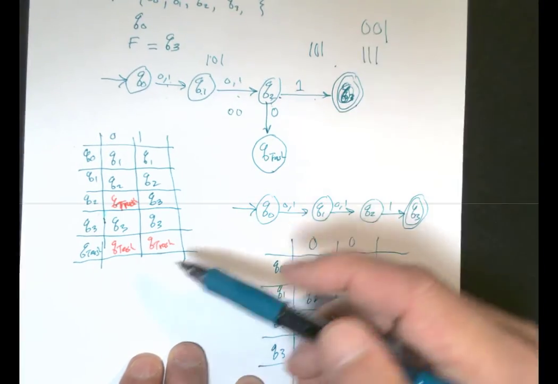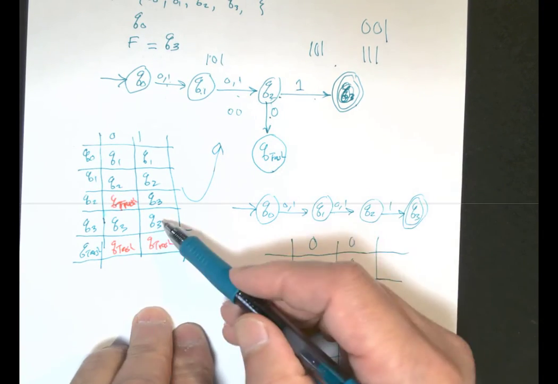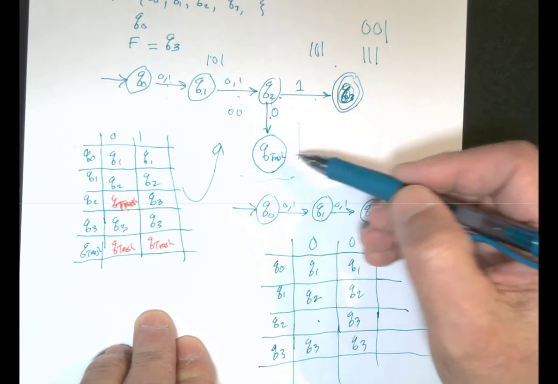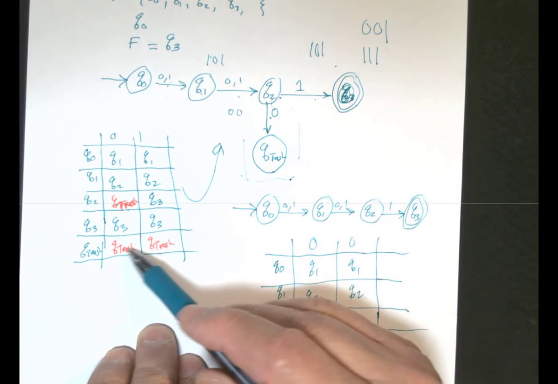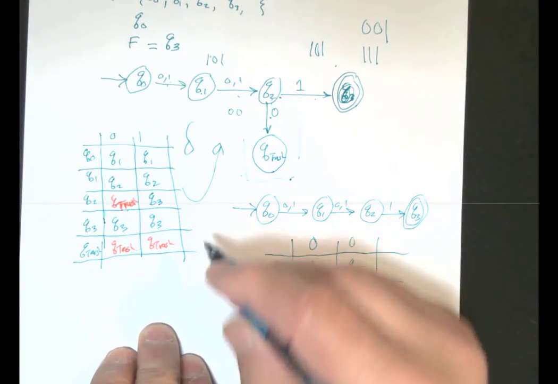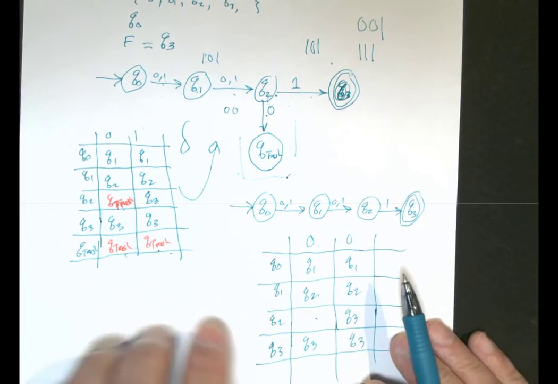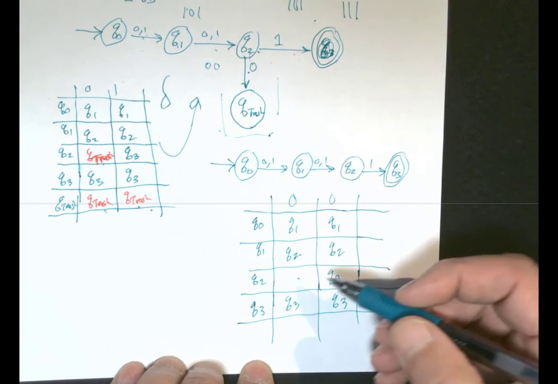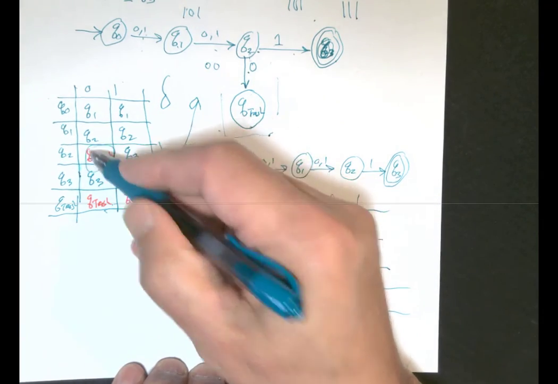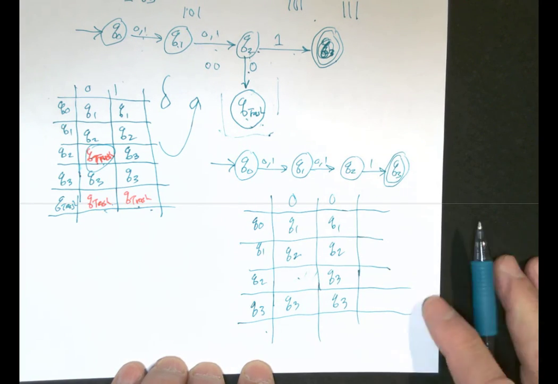So for the transition function with this drawing, if we design it this way with the dead state or the trash state, we have to include it in our transition function, in our delta. I have them in red. If we do it the other way, then we leave that empty, and we do not include the Q4, or Q trash.